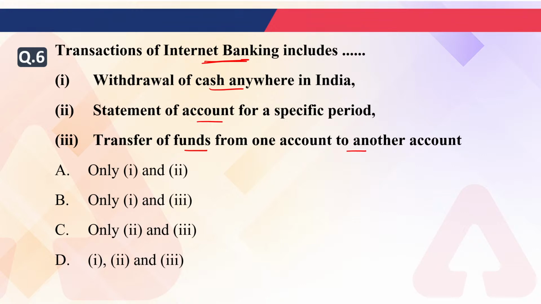And the answer of the sixth question will be, maximum are going with C and A. We are getting two options, that is C and A. So we are talking about internet banking, na?